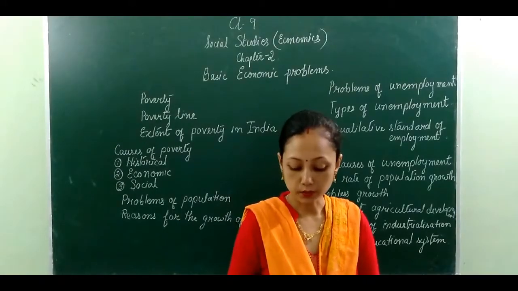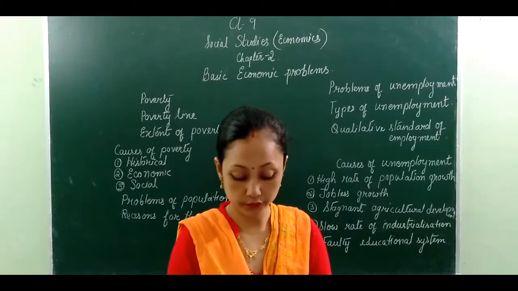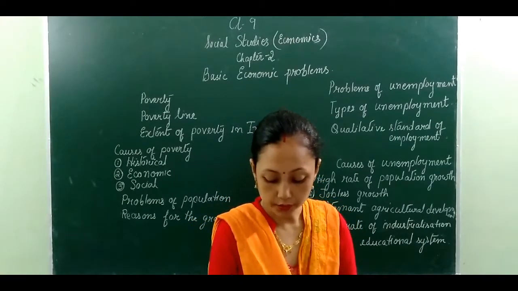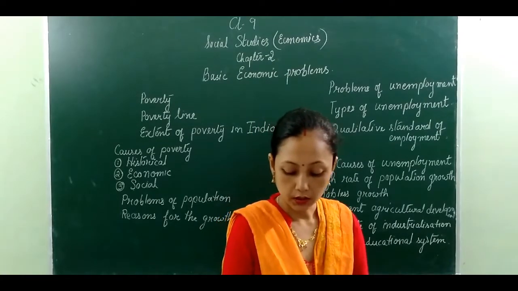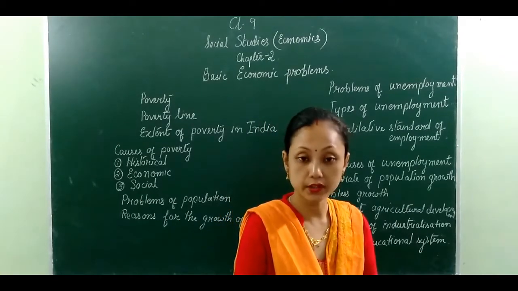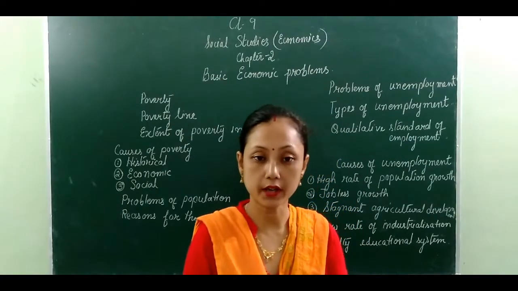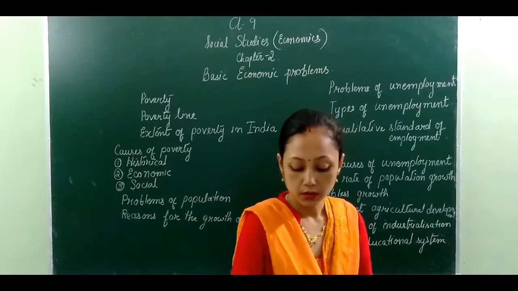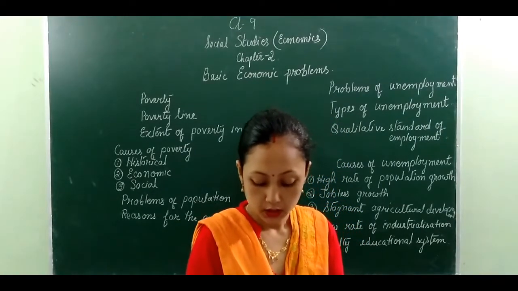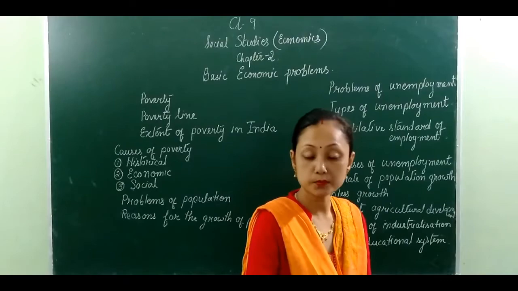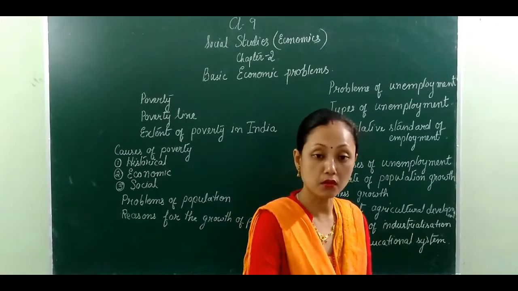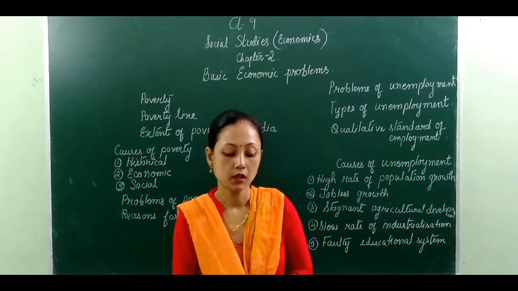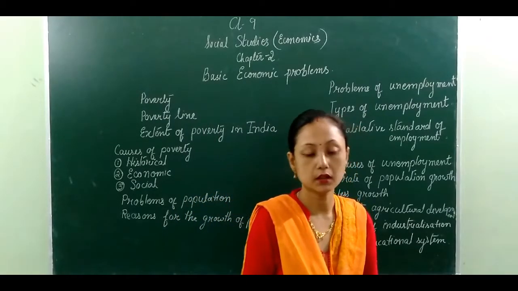Here, what are the rates? When you go to the book, you will come to know. As we are living in the state of Assam, we have to know about our own state. In Assam, the most populated district is Nagaon district, the second is Dhubri, and the last is Dima Hasao.